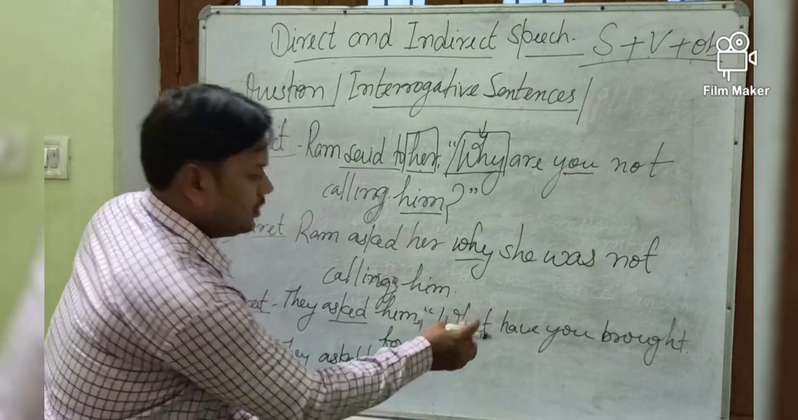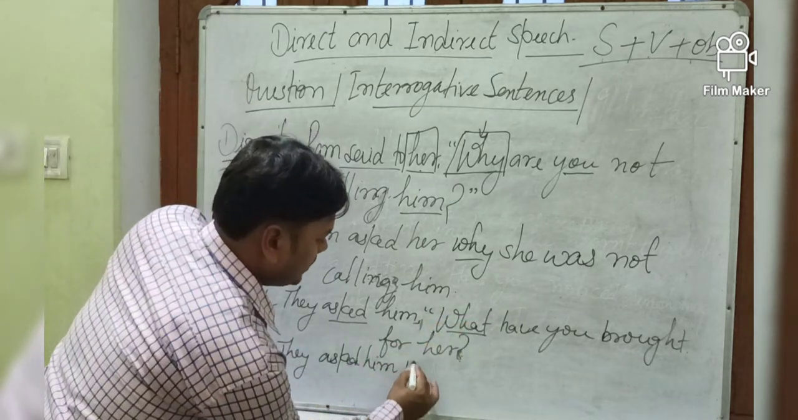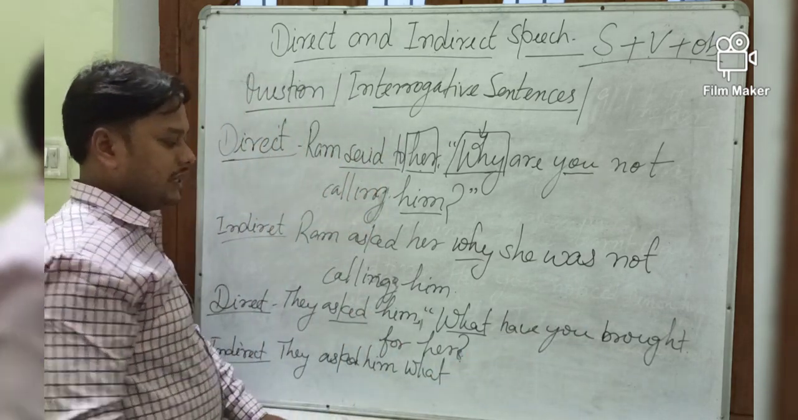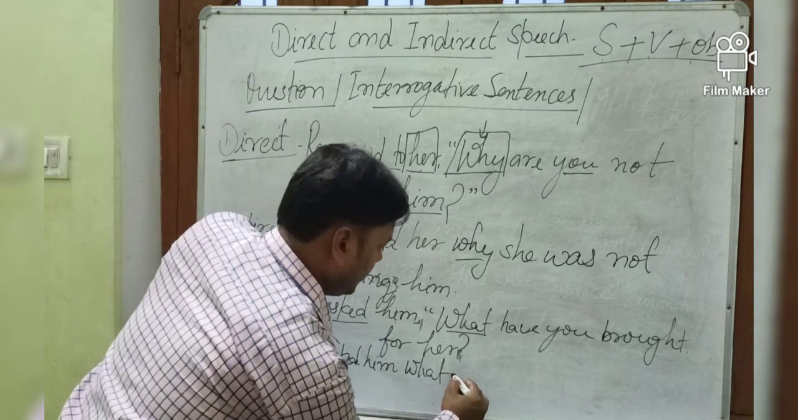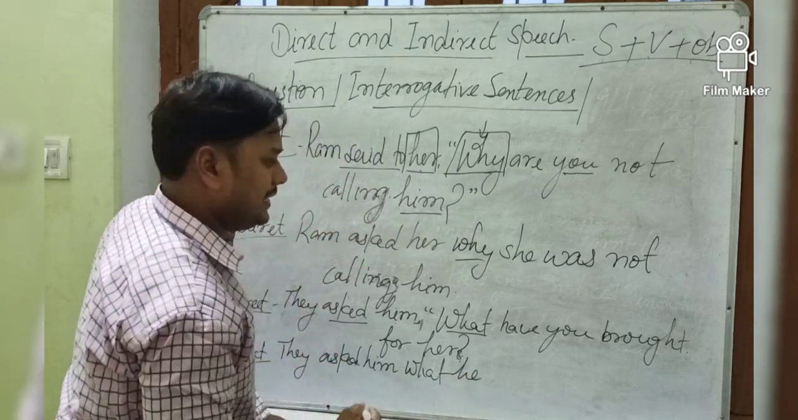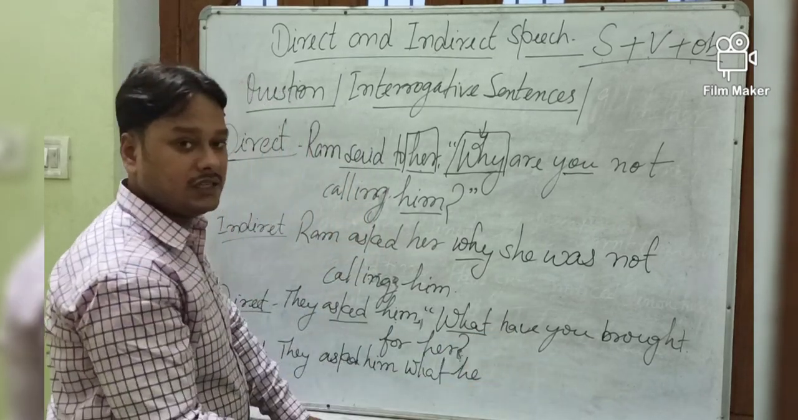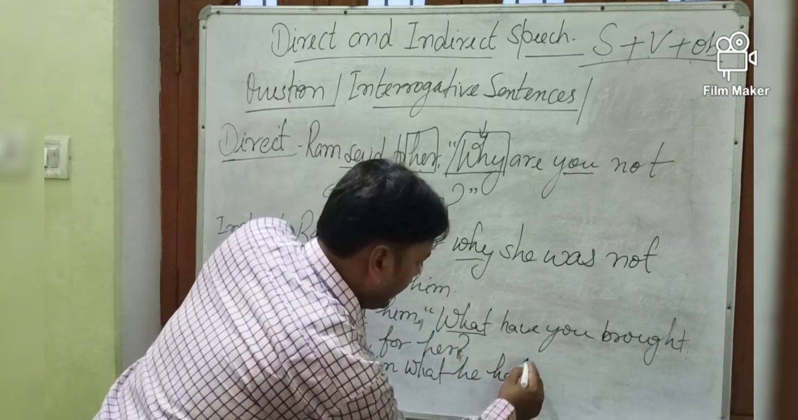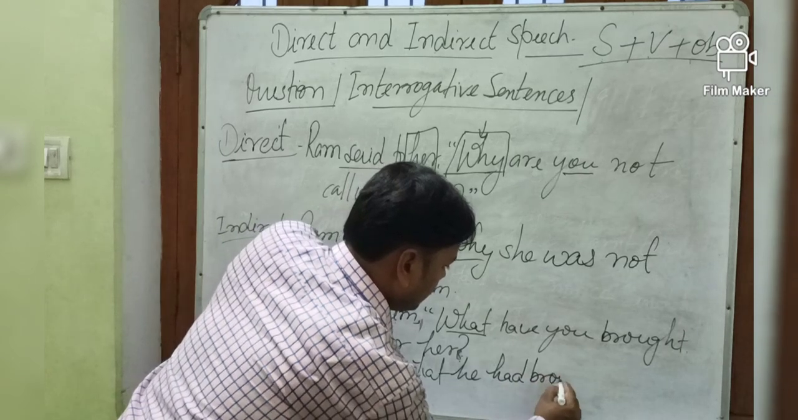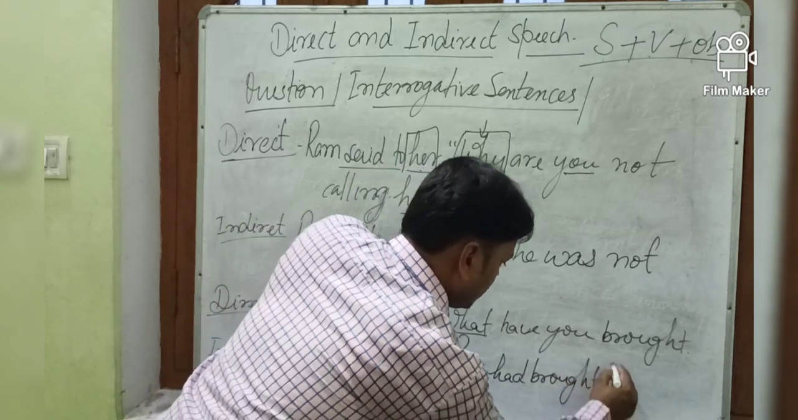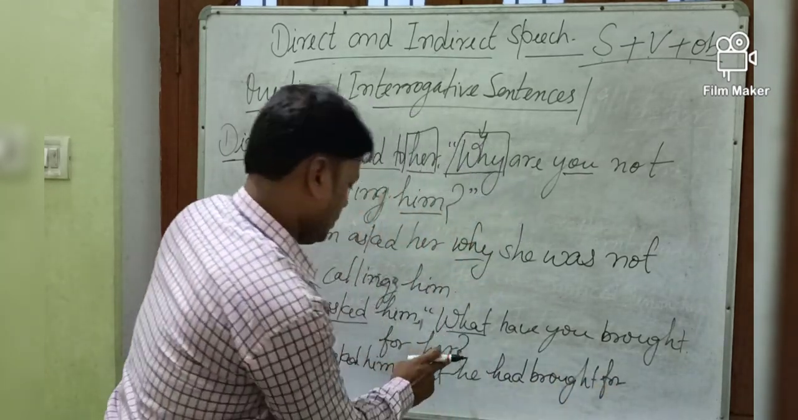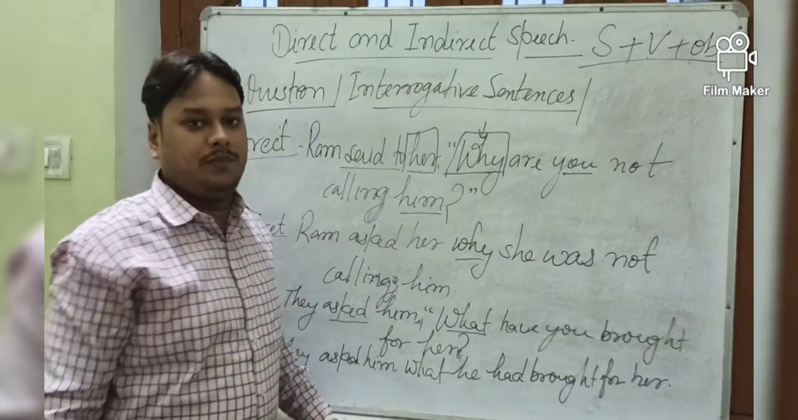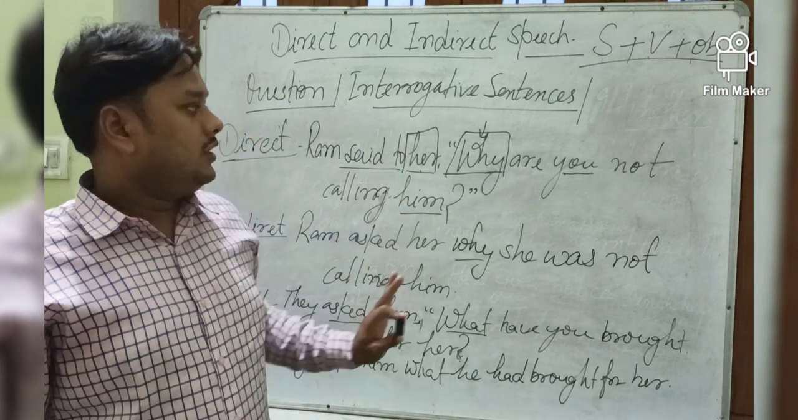Same rule. What will be used as a conjunction? What. Then you, second person according to object, so it will be he. What he, present perfect. Present perfect will be changed into past perfect. He had brought for her. So her, that is third person, will not be changed. Full stop. Okay? This much you have understood.